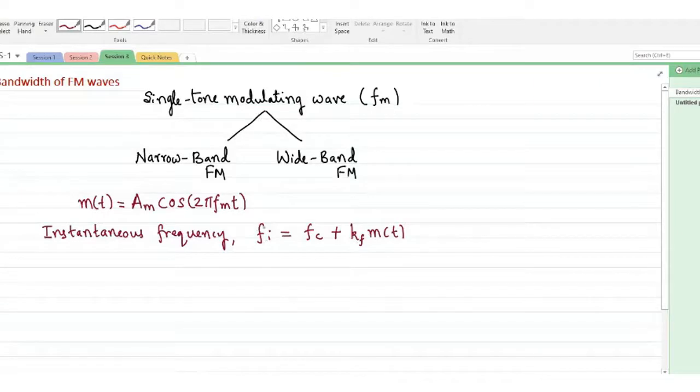Hence the instantaneous frequency of the modulated wave varies in accordance with the message signal.